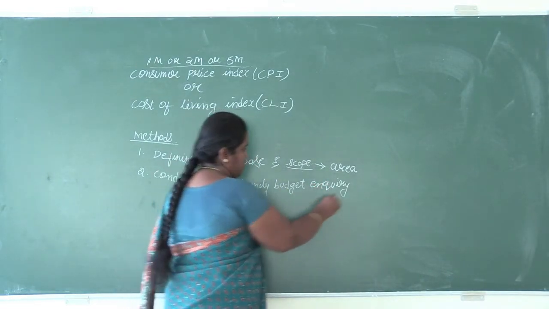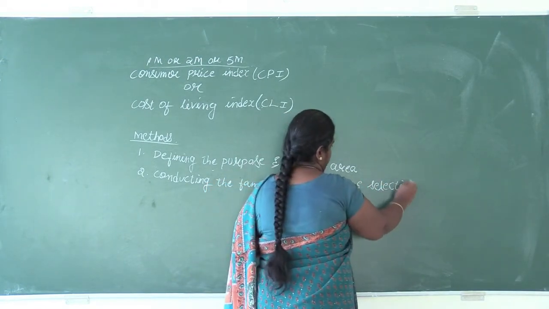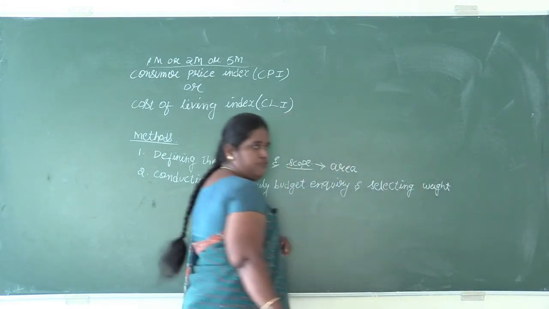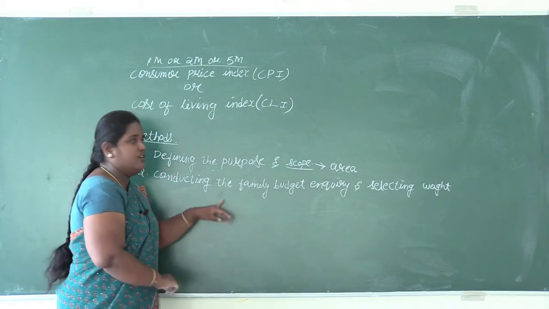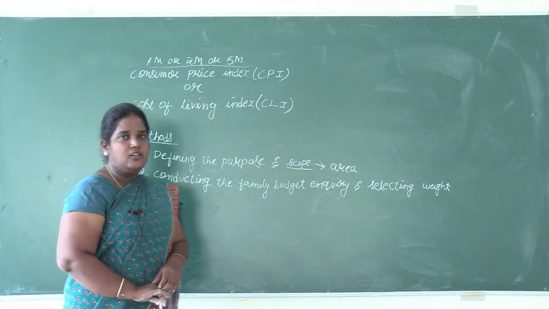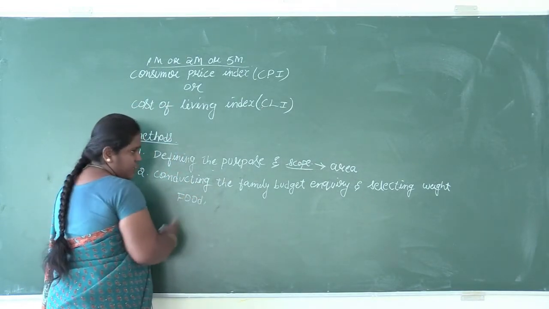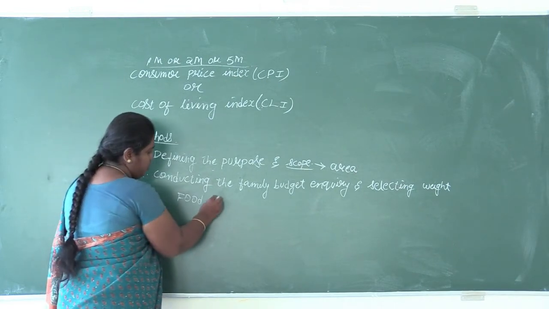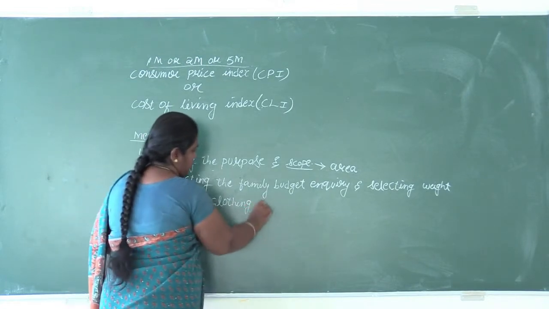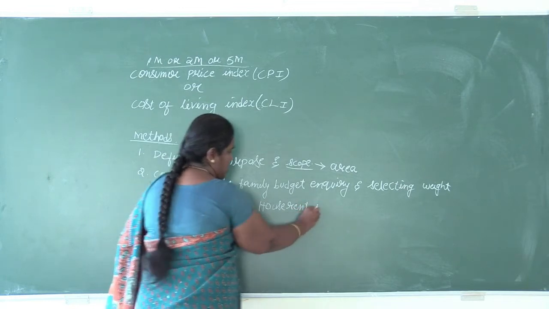Conducting family budget inquiry and selecting weight. Each and every family will have a different pattern of consumption. So here we'll divide the items as food, clothes, house rent, education.